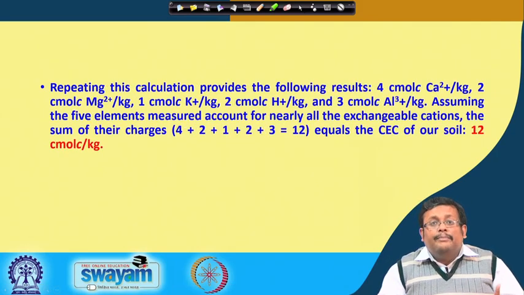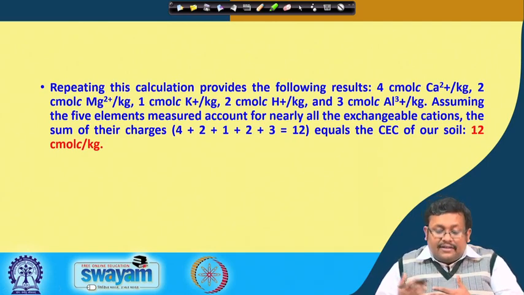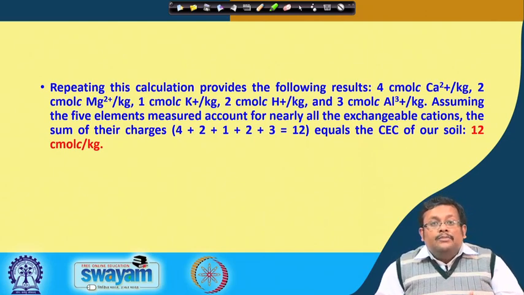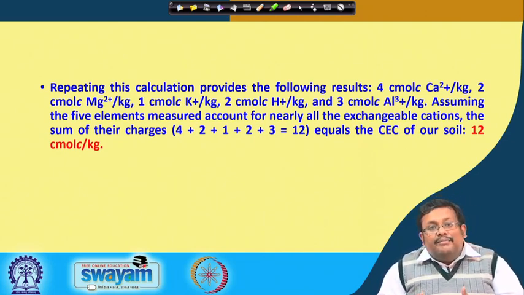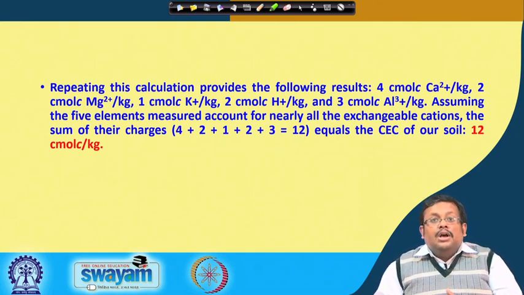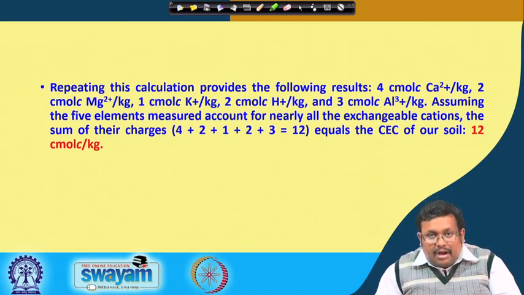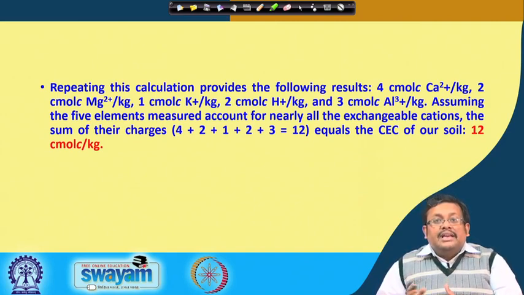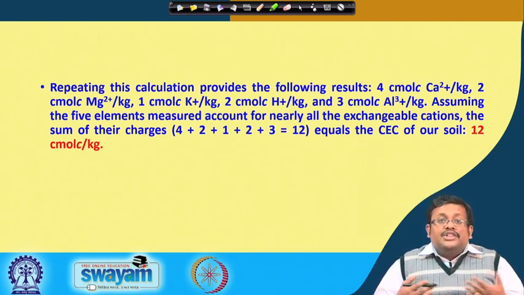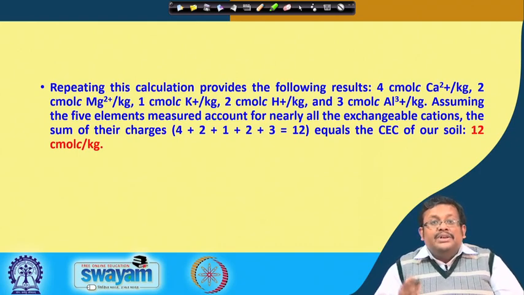Repeating this calculation, we get the following results: 4 centimole charge of calcium per kg, then 2 centimole charge of magnesium per kg, then 1 centimole charge of potassium per kg of soil, then 2 centimole charge of H plus per kg of soil, and 3 centimole charge of Al3+ per kg of soil.